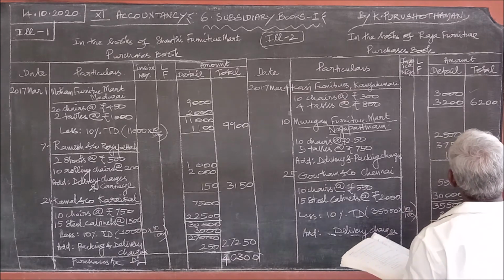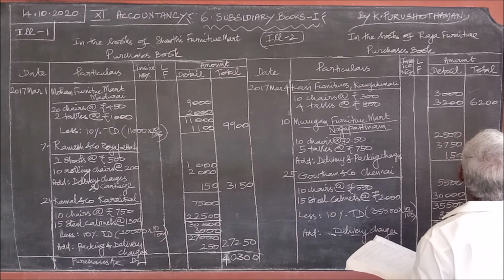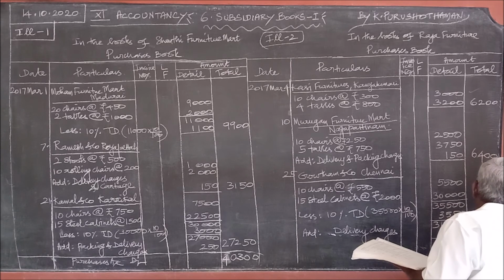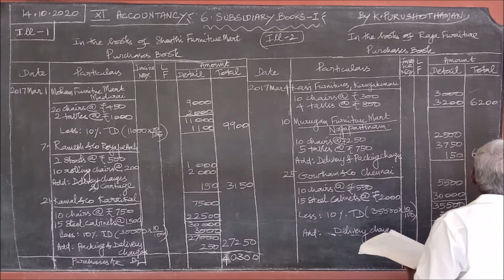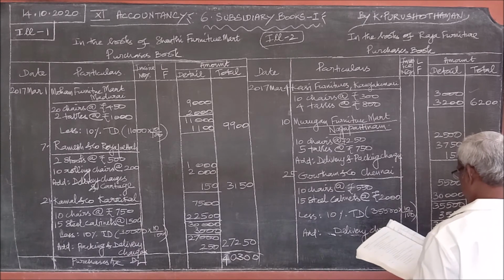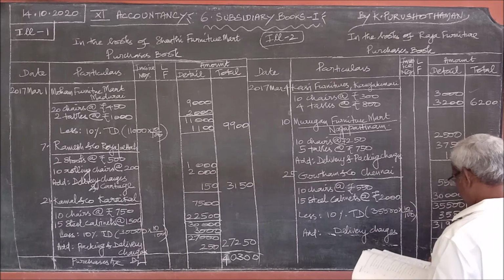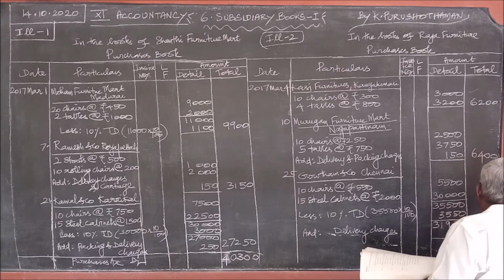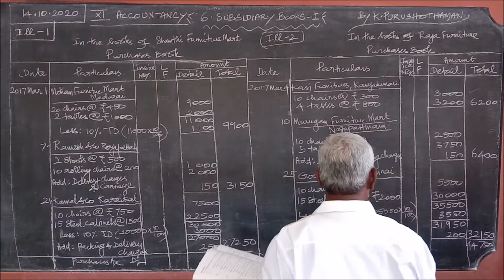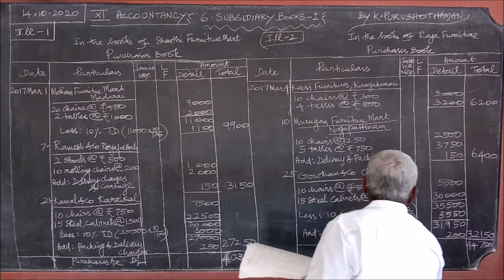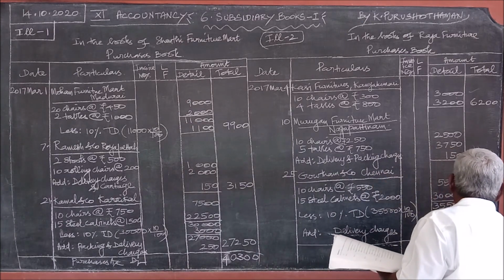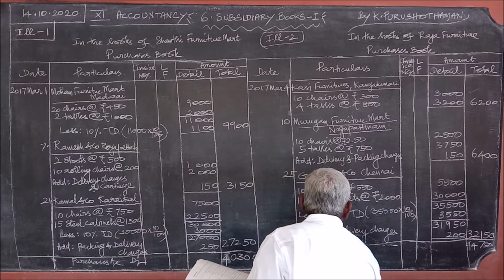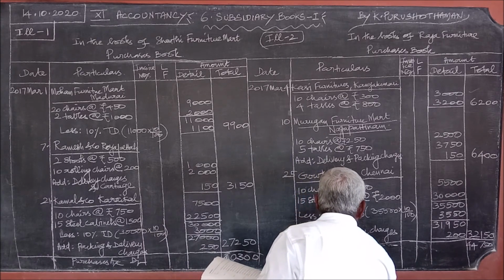With this it is over, we can find the total. 44,750. Against the total, what should you write? Purchases account.